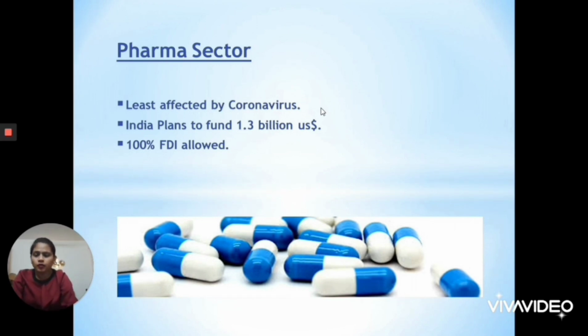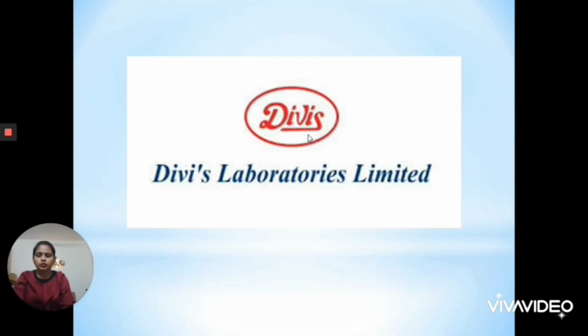India plans to fund 1.3 billion US dollars to the companies involved in the manufacturing of drugs and medicines. Apart from this, the Government of India aims to make India a leader in the manufacturing of drugs and medicines by allowing 100% FDI. FDI is foreign direct investment, which means foreign institutions can directly invest in Indian companies. So these are the reasons why I have chosen my stock in the pharma industry. Now, the stock which I have chosen is Divis Laboratories Limited.